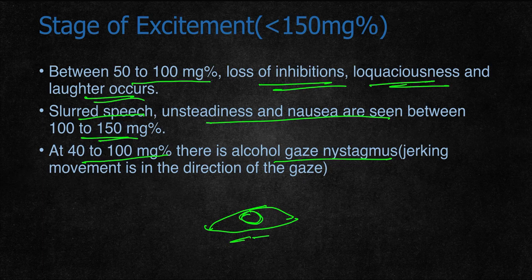If there is to and fro right and left movement, it is seen in nystagmus. But in alcohol gaze nystagmus, there are jerking movements in the direction of the gaze. So if the person is looking in this direction, nystagmus will be present. The eyes will move to and fro in whichever direction the person's gaze is present.